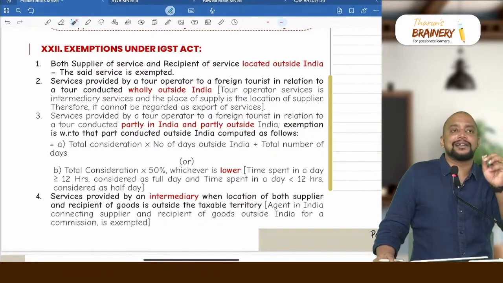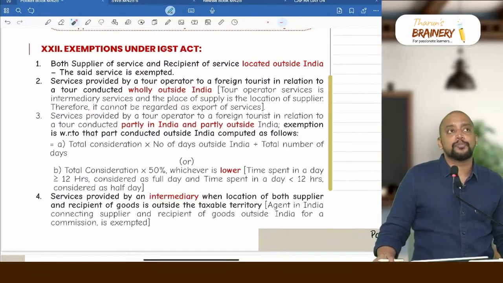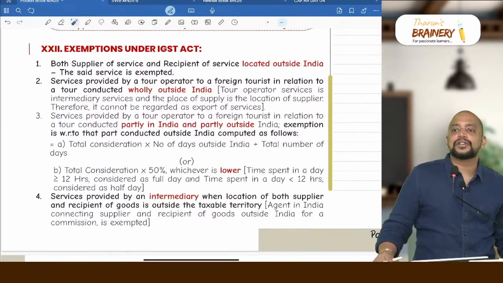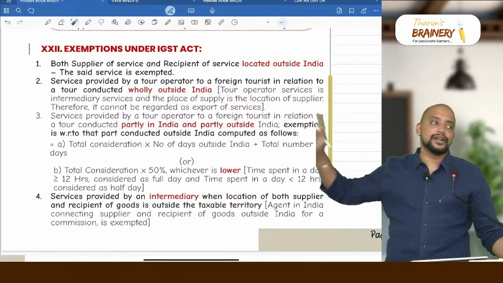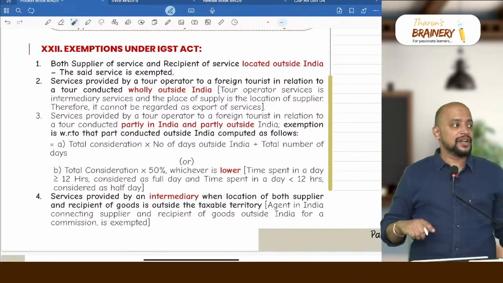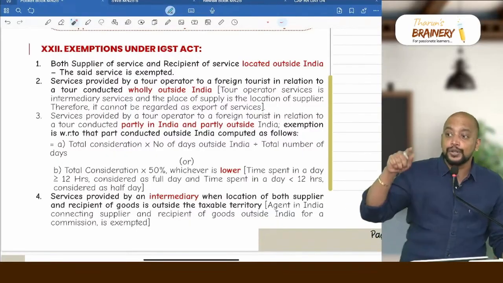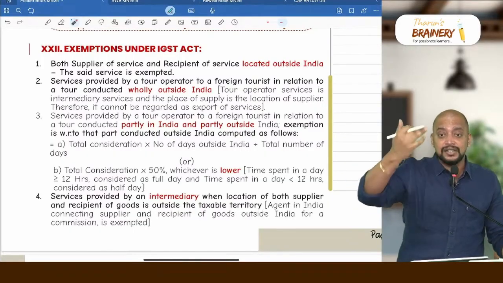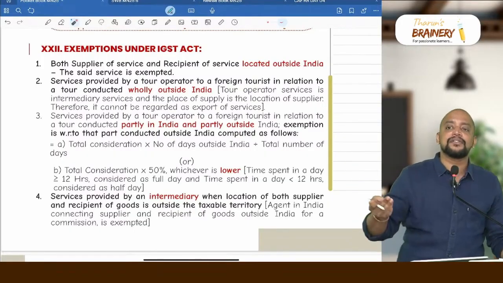What if the tour is partly in India, partly outside India? Then proportionately it is exempted. To what proportion? Total consideration into number of days the tour is conducted outside India divided by total number of days, or total consideration into 50%, whichever is lower is exempted and the remaining will be taxable.